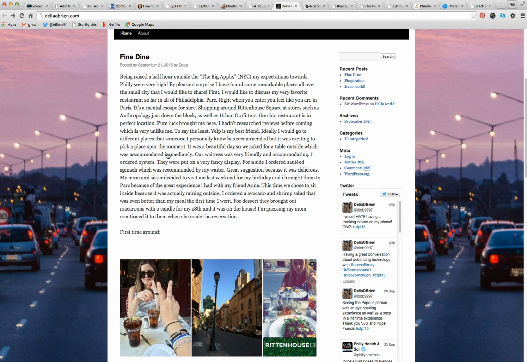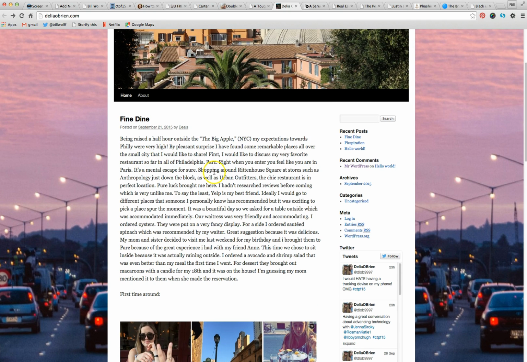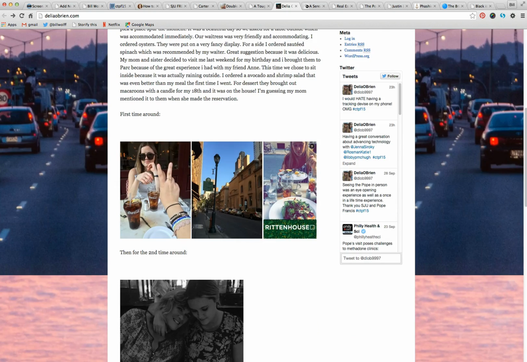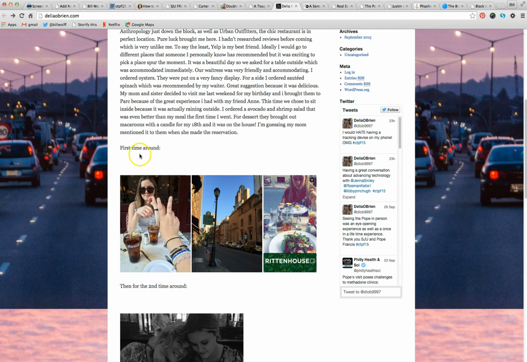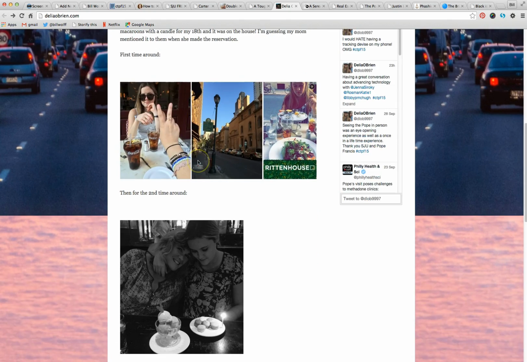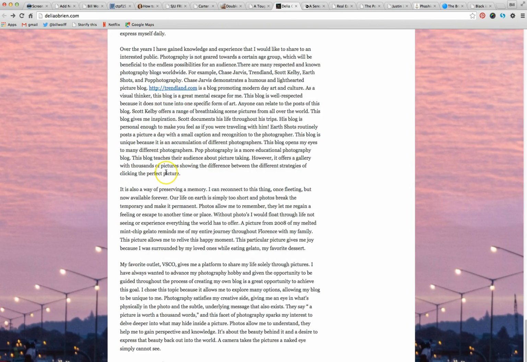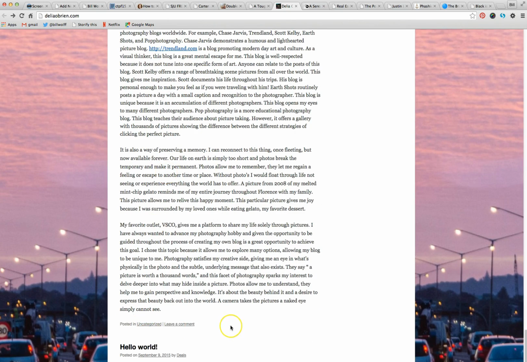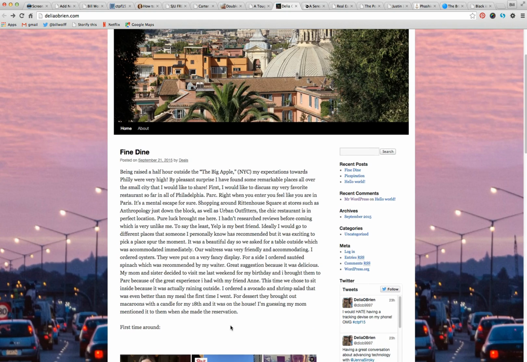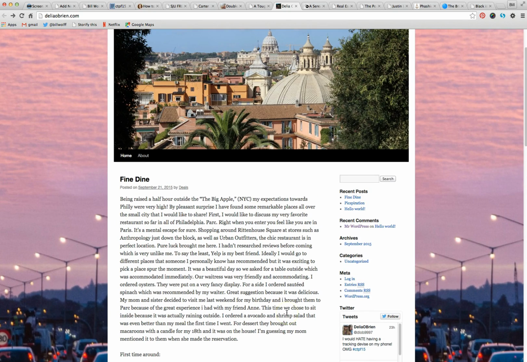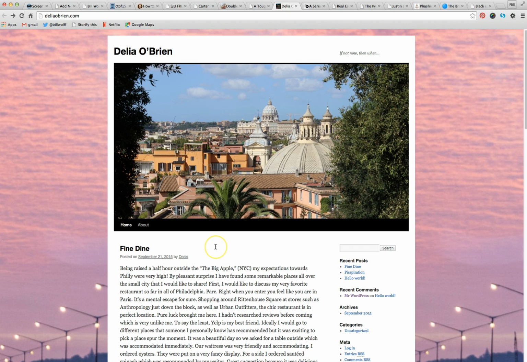It's getting a little long. So let's see. We also need links to each of these things, like if you're mentioning Urban Outfitters or shopping or Rittenhouse Square. We really need links to each of these things. The images, again, there's the spacing issues going on here that really need to be corrected. And I think that is it. You've got a link over here. Posts are uncategorized. That really needs to be fixed. We need a tag cloud, I think. But yeah, it just really needs to have some updating and sort of figuring out what it is that this is all about.